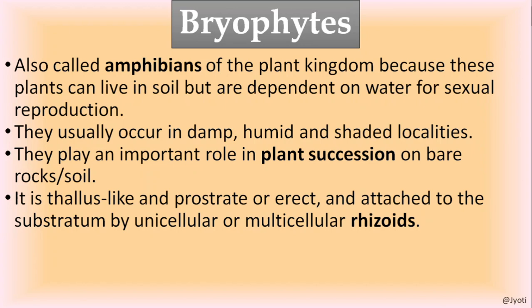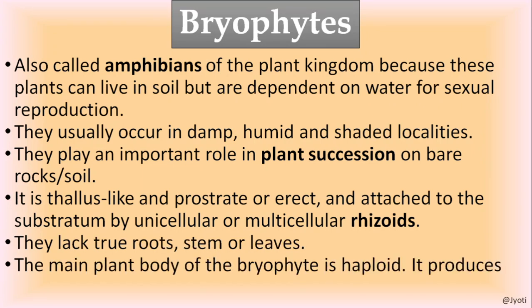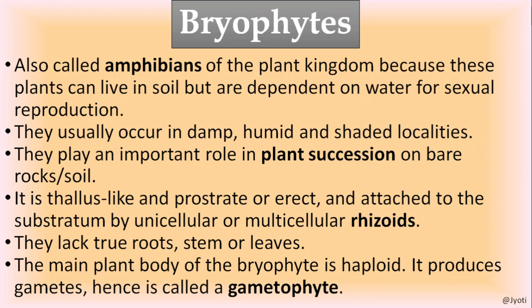So they are leaf-like, not true leaves; stem-like, not true stem; and root-like structures. The root-like structures may be unicellular or multicellular, and they are called rhizoids. Very important.